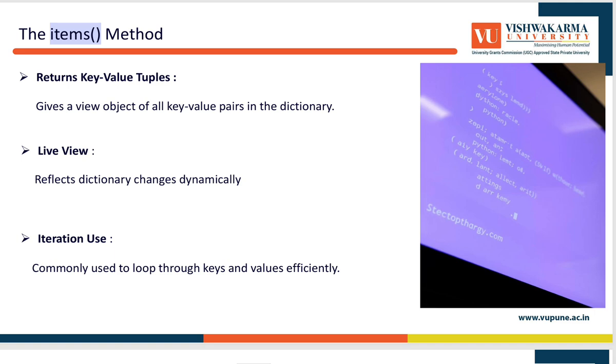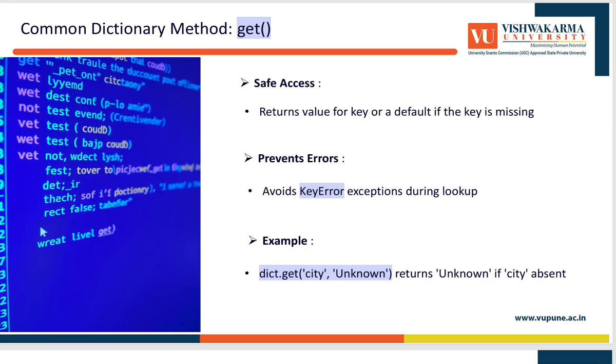Next, the get method, which provides safe access to dictionary values. It prevents a key error by returning a default value if the key is missing. For example, dictionary.get('city', 'Unknown') returns Unknown if city is absent.